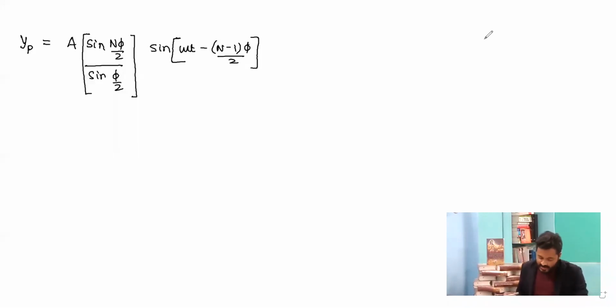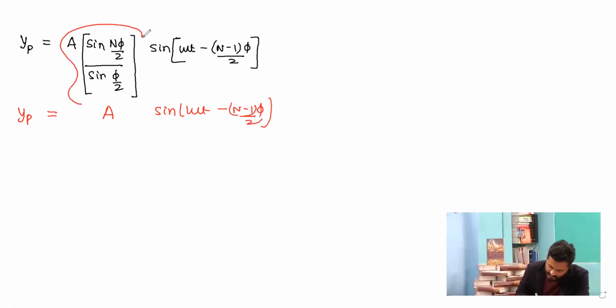I express it in this way: this expression is of the form a sine omega t minus (n minus 1) phi by 2, where the prefactor behaves like the amplitude of the resulting wave.